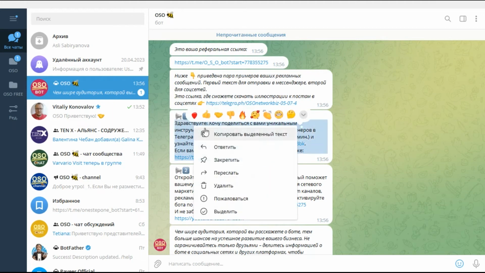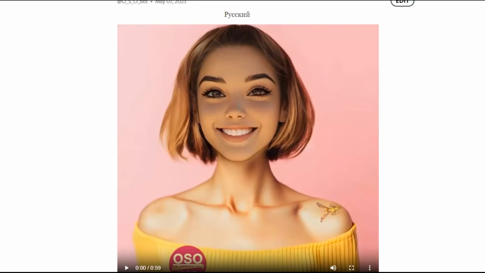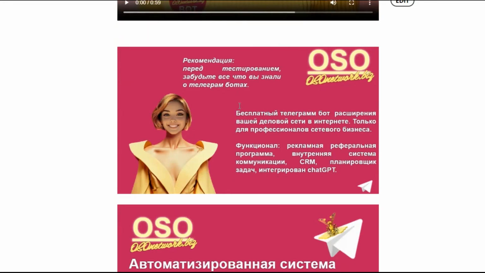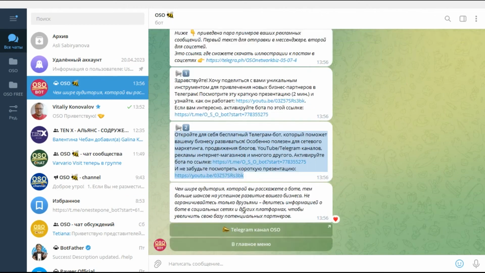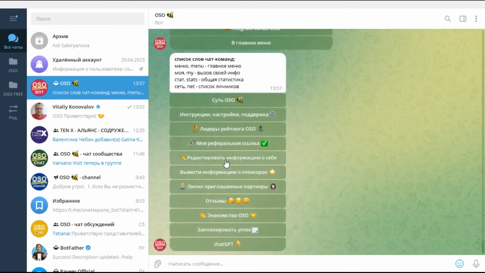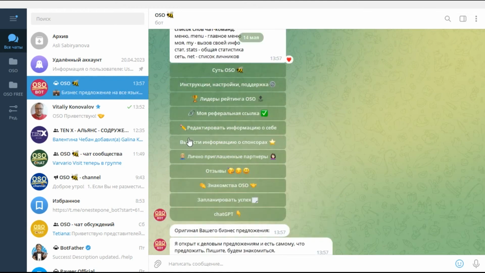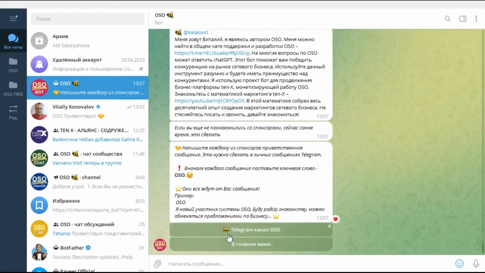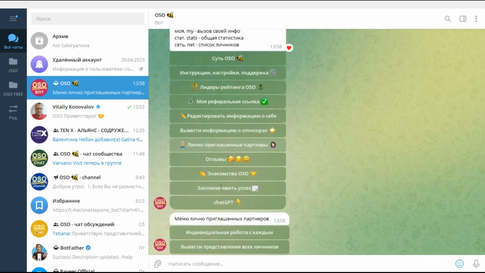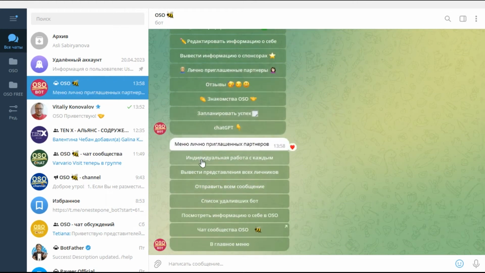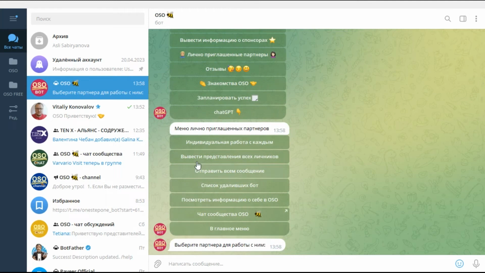In addition to the referral link, you will also find examples of advertising texts and illustrations for posts on social networks that you can use to accompany your advertising texts. The name of the Edit Information About Yourself button fully conveys its content. The button to display information about sponsors will provide you with information packages of your higher-level partners. The Personally Invited Partners section will provide you with quite extensive functionality for working and communicating with your first line